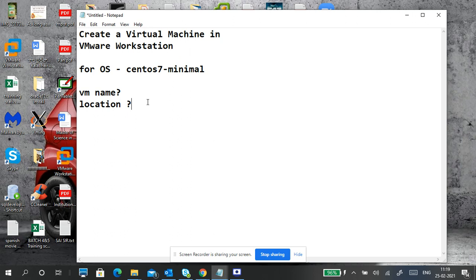So you have to decide which location you want to put it in, and where your image is. What is your image, what is the image format, and what is the location of the image? Image location is also important. Find out where your image is and what image you are using.